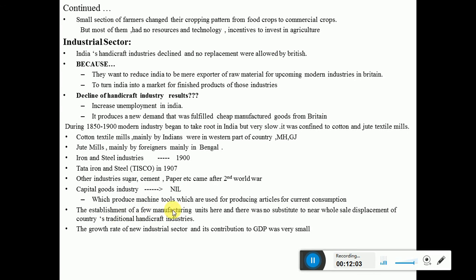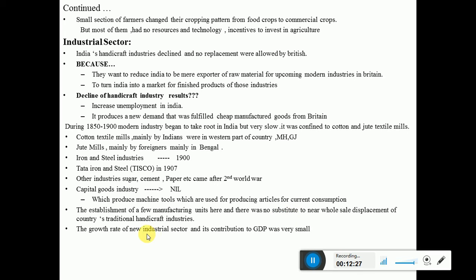The establishment of a few manufacturing units here and there was no substitute for the near wholesale destruction of the country's traditional handicraft industries. It was never going to replace our country's older industries like the handicraft industry.